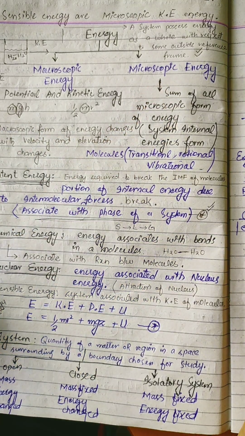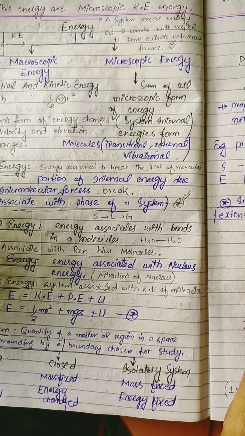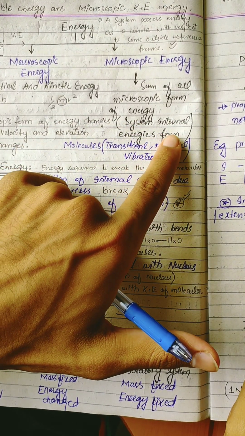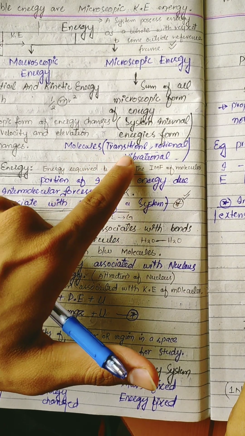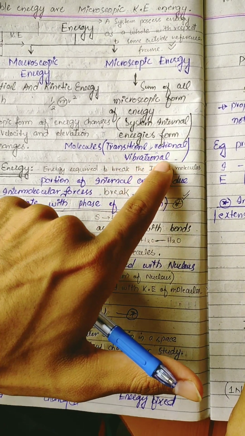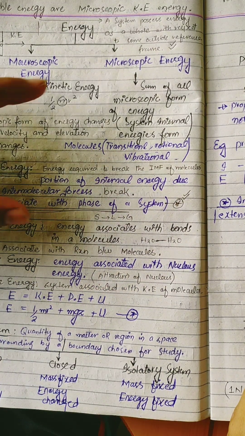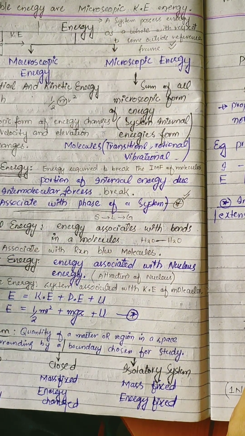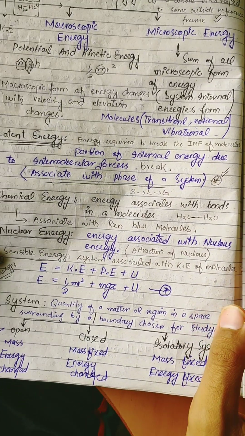Another is microscopic energy. Microscopic energy is the sum of all the microscopic forms of energy. It lies in the system's internal energies, which contain molecules that have translational, rotational, and vibrational motion. This energy is called sensible energy. Now let us discuss types of microscopic energy. There are four types of microscopic energy. The first one is latent energy.